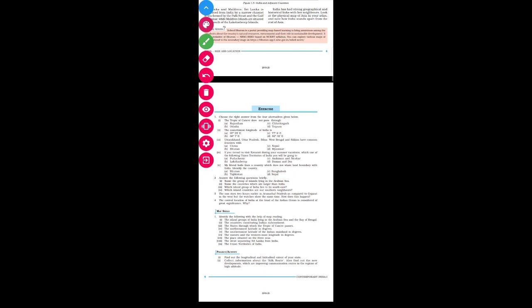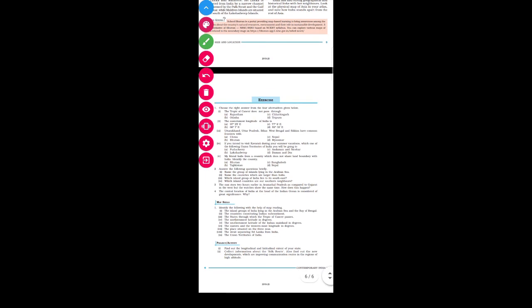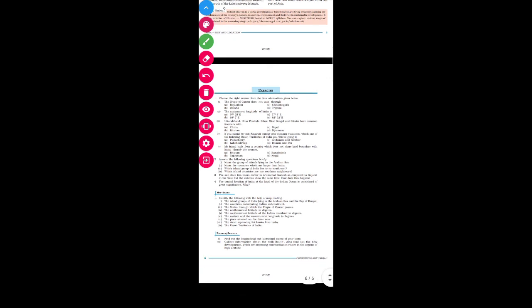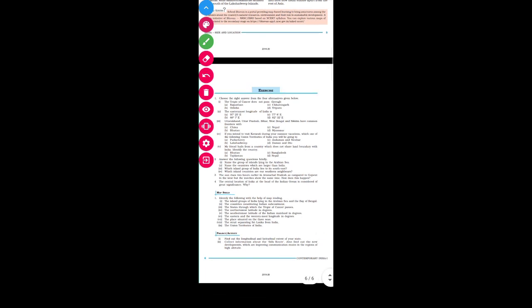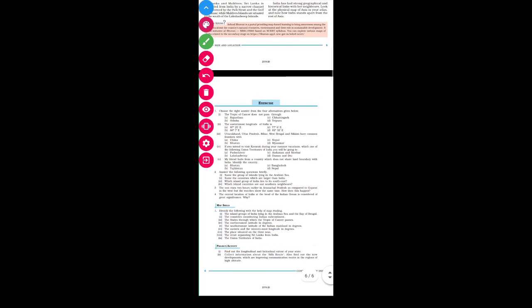Then the fourth one is, if you intend to visit Kavaratti, which is the capital of Lakshadweep, you are in which union territory? It is Lakshadweep. Both our islands, children, Lakshadweep and Andaman and Nicobar, are our union territories. Next question on my screen: my friend hails from a country which does not share its land boundary with India. Which country is that? Tajikistan. Tajikistan is not our immediate neighbor because it does not share our land boundary, whereas Bhutan, Bangladesh and Nepal, all these three countries share our land boundary. So they are our immediate neighbors.